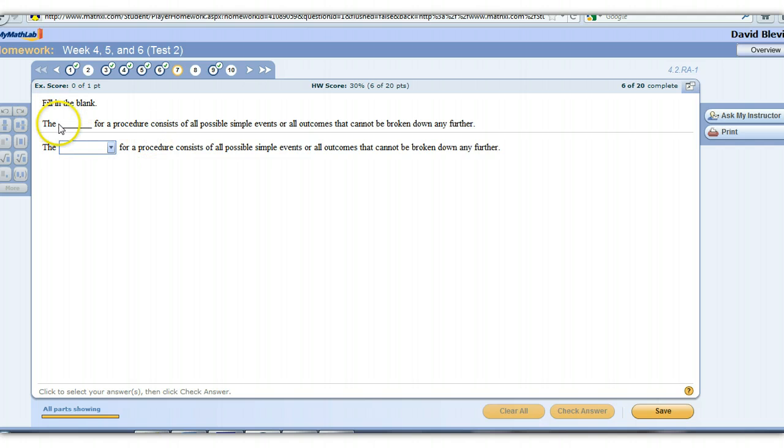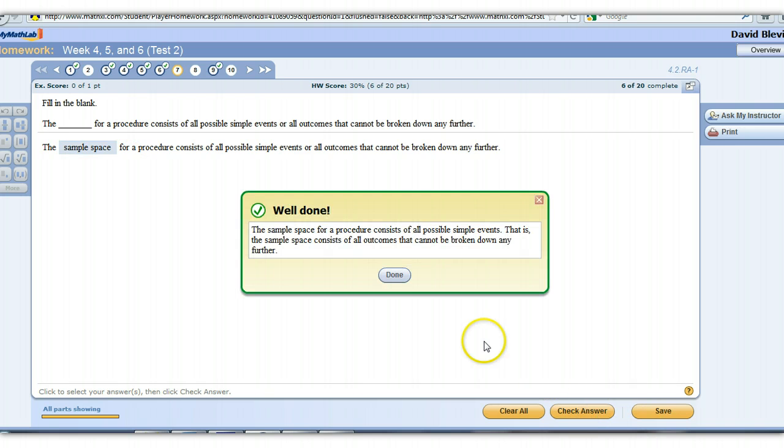Alright, fill in the blank. The blank for procedure calls this just understanding terminology in probability. The blank for procedure consists of all the possible simple events, or all the possible outcomes. It cannot be broken down any further. So in class, you'll hear me say, find all the possible outcomes, or sometimes I'll say this phrase, find the sample space. The sample space is all your possible outcomes.